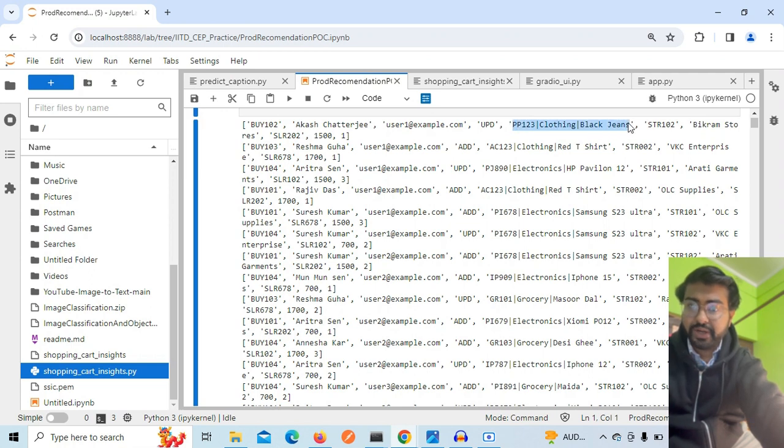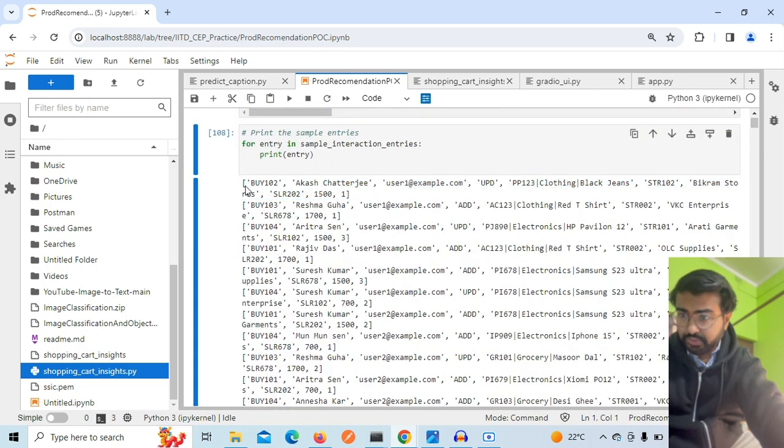Now in the product part, this is the product code, SKU, whatever you can say. This is the category. This is the name of the product. This is the store ID. This is the store name, and this is the seller ID, price and quantity. So basically this is the basic information that we need for running this POC. Okay, so this is the data.